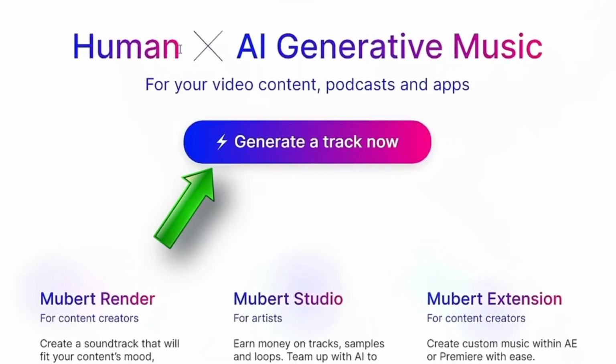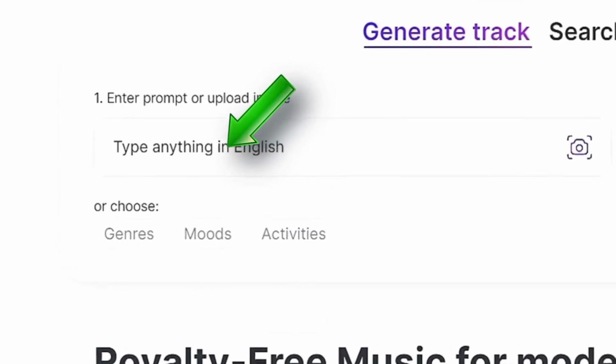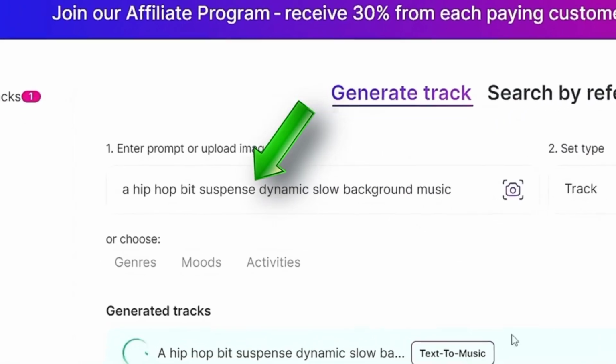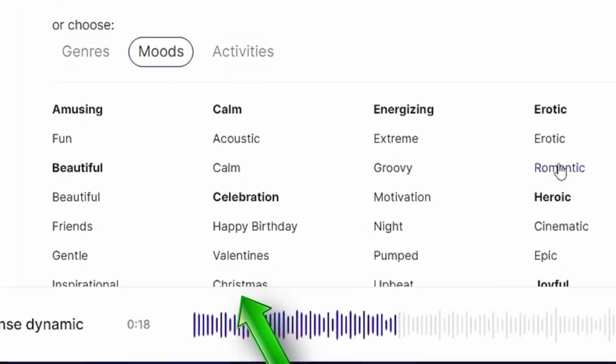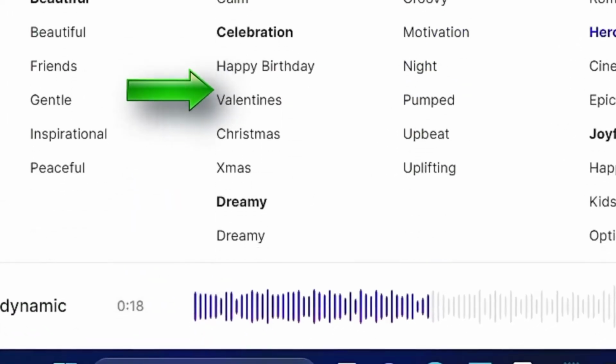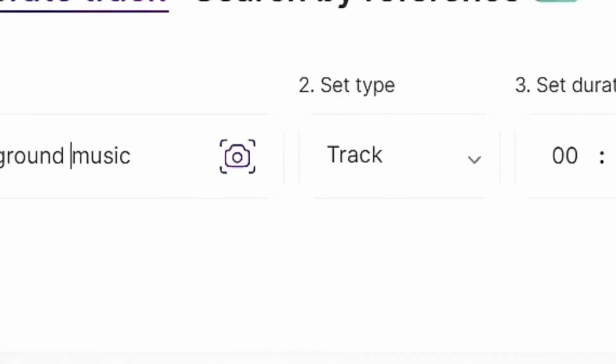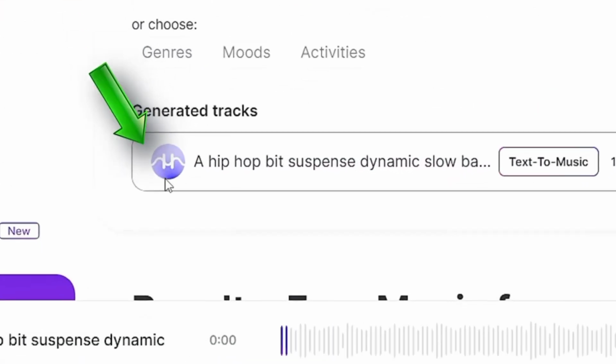Here's what to do. Go to Mubert.com, sign in or create an account. Click on Generate a Track. Now type your vibe, like hip-hop, suspenseful, dynamic, slow, background music, or choose from pre-made modes like fun, motivational, beauty, and more. Hit Generate. Done.